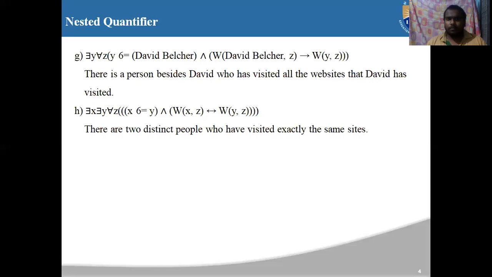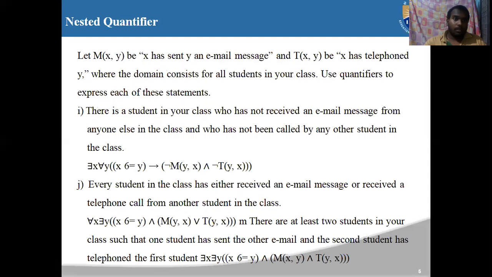Coming to H: there exists x and there exists y for all z, where x is not equal to y, and W of x comma z is equivalent to W of y comma z. The final sentence is: there are two distinct people who have visited exactly the same sites. So this is the last one.